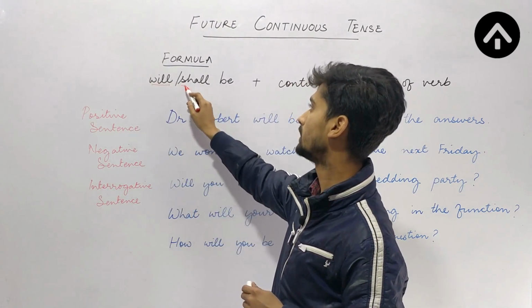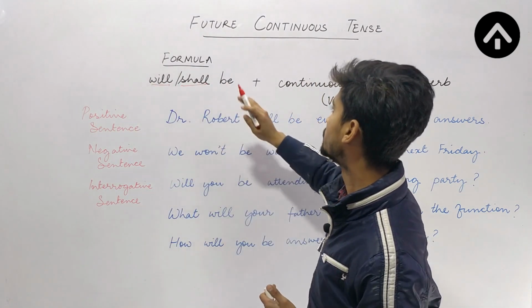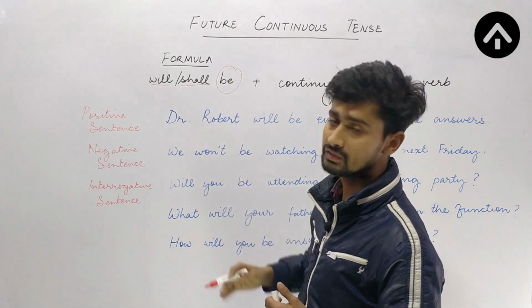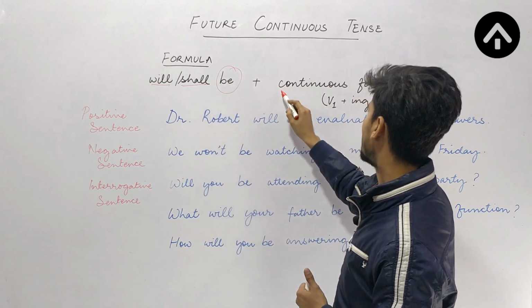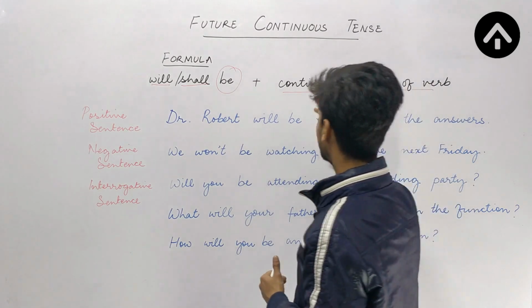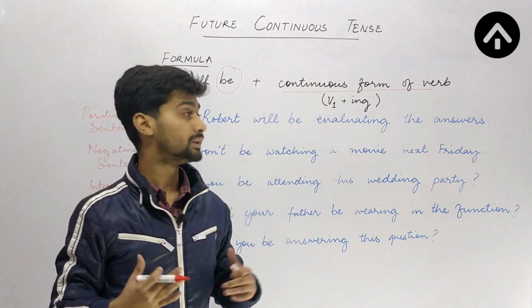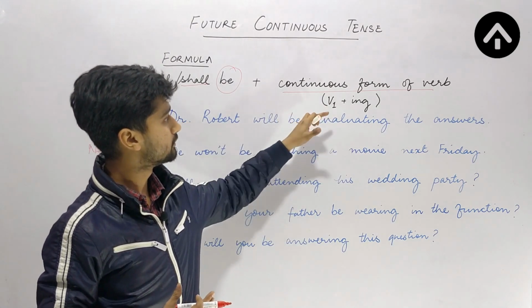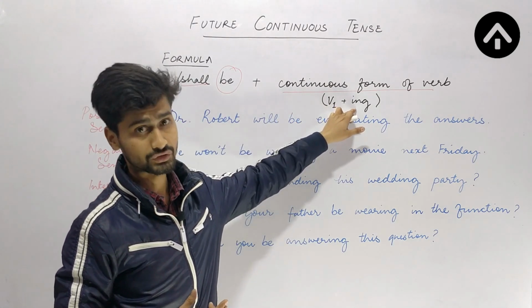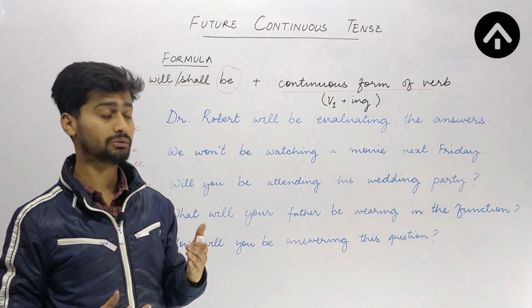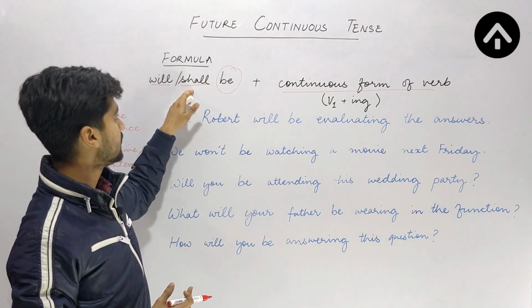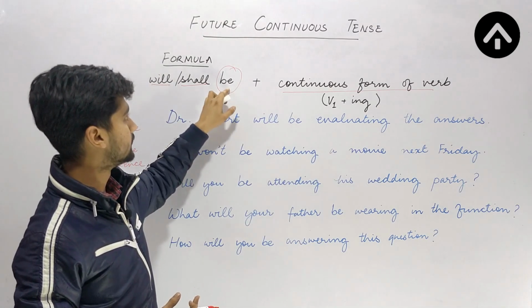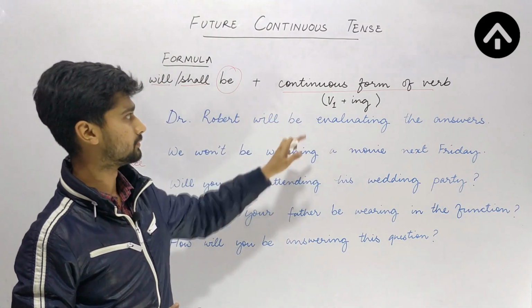Sometimes we use will and at times we use shall, but we will always be using be. Another important thing is that you will always be using the first form of the verb along with ing, that means the progressive form of the verb. So: will or shall, anyone, then be, and the continuous form of the verb.